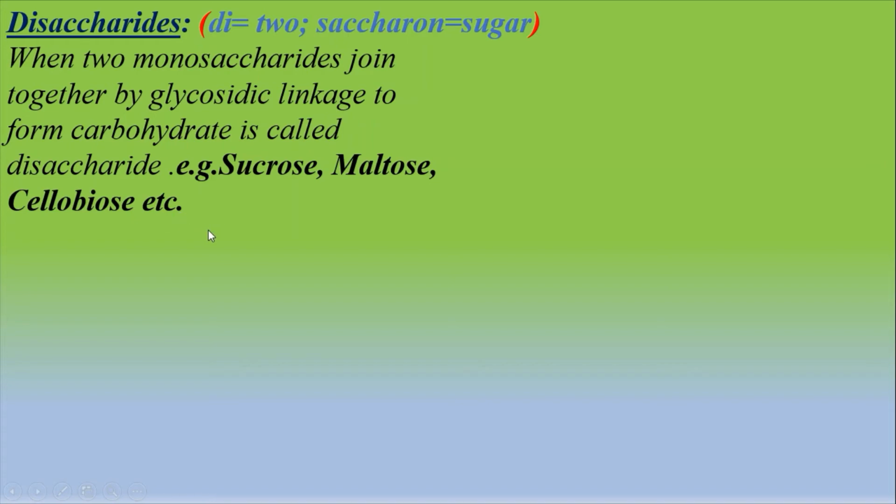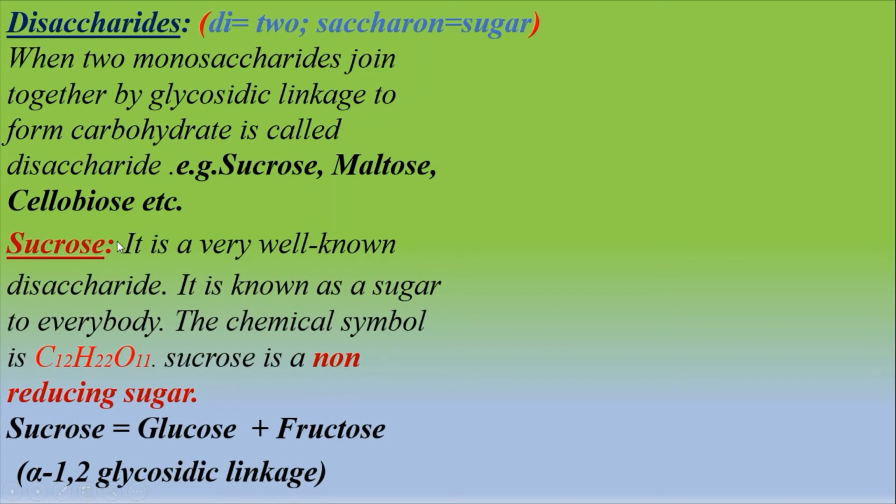Now let's see one example of a disaccharide. Sucrose is the well-known example of a disaccharide. It is known as sugar to everybody. The chemical symbol is C12H22O11. It is white, granular, easily soluble in water and sweet in taste. It is available in the juice of sugarcane, beet, pineapple, etc. and it is widely used to prepare varieties of sweet foods. This carbohydrate is synthesized in the leaves of green plants and translocated to different parts of the plant.